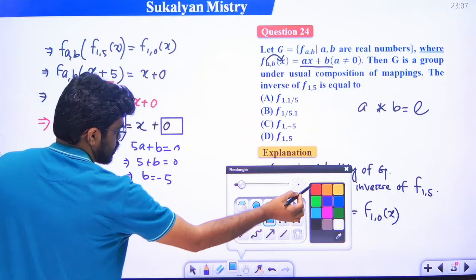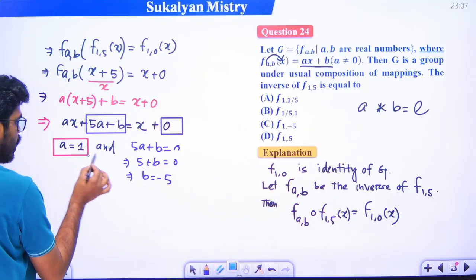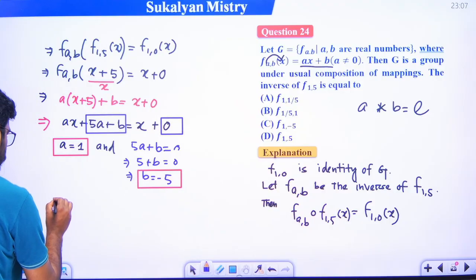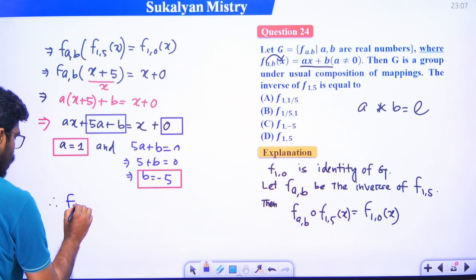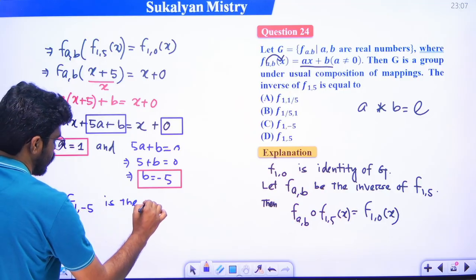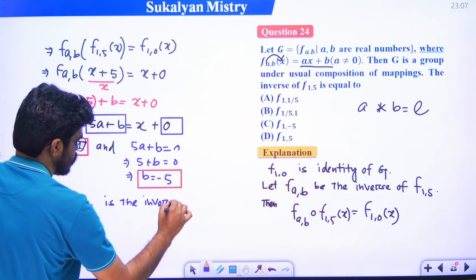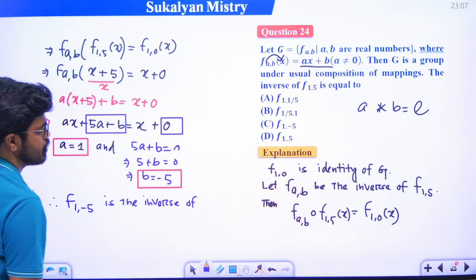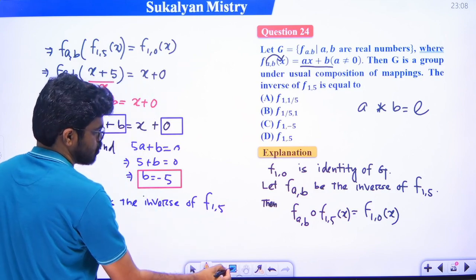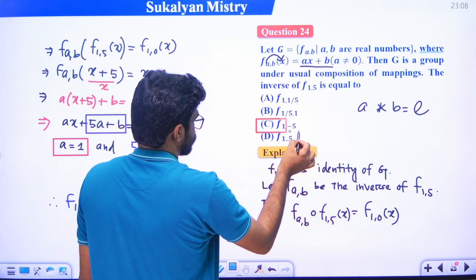So a is equal to 1 and b is equal to minus 5. Therefore f(1,-5) is the inverse of the element f(1,5). So which option is correct? Option C is the correct answer.